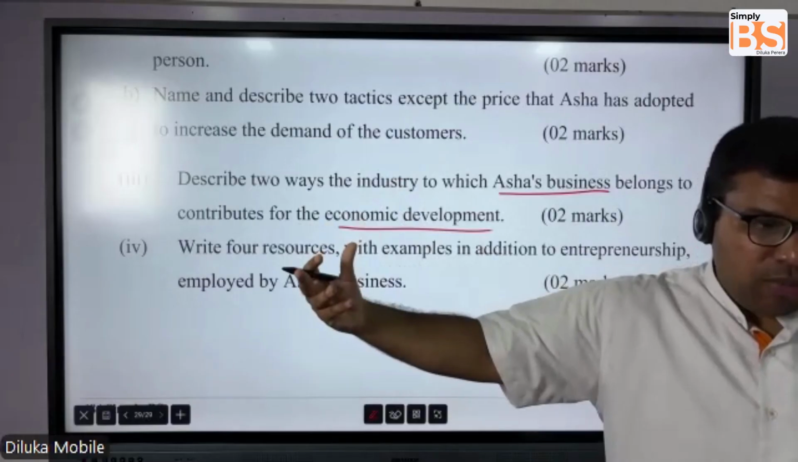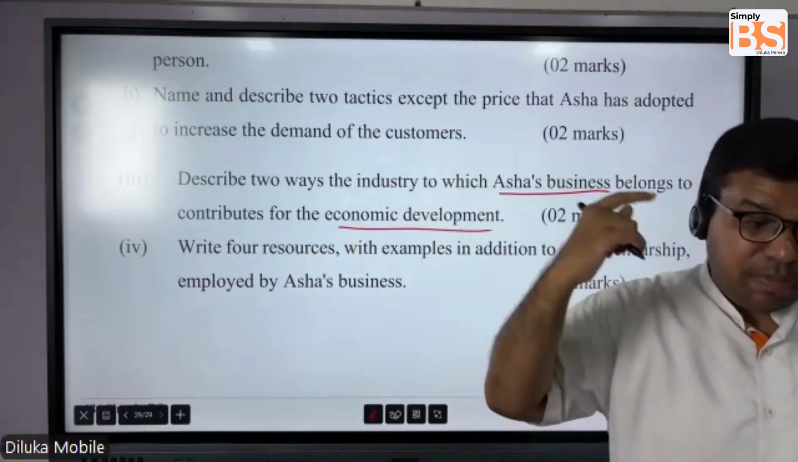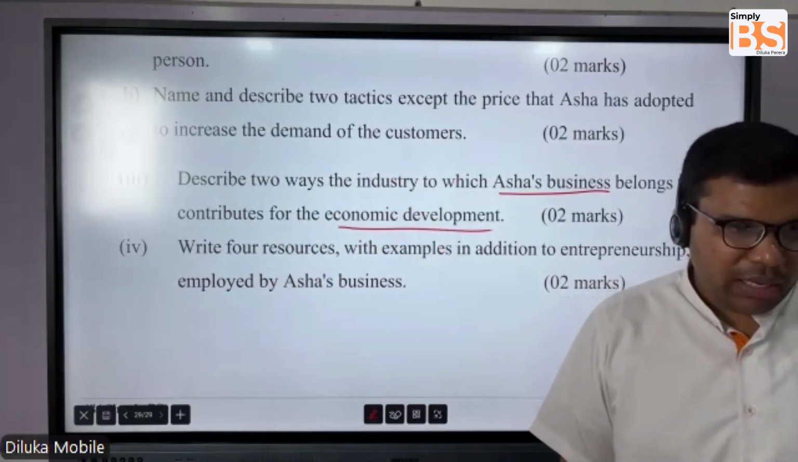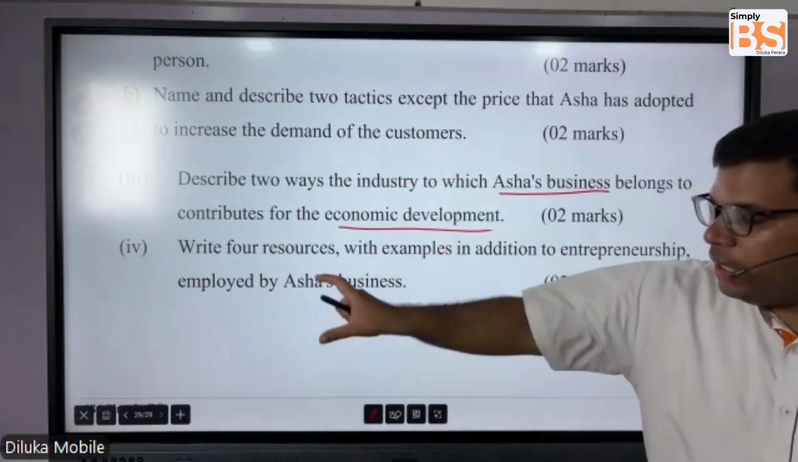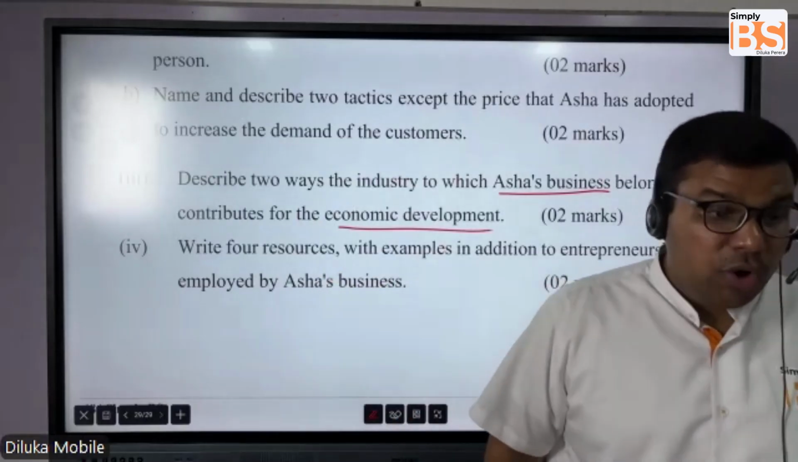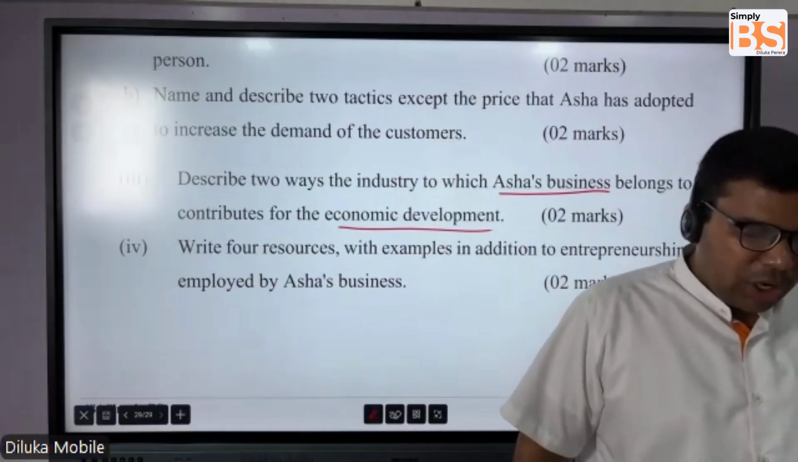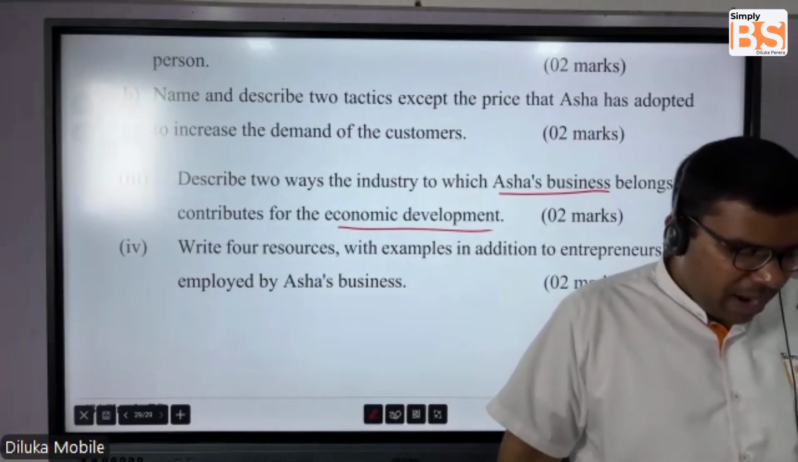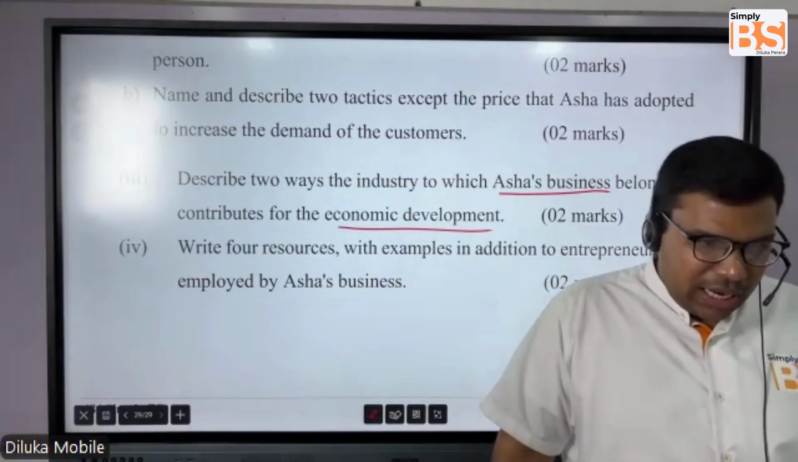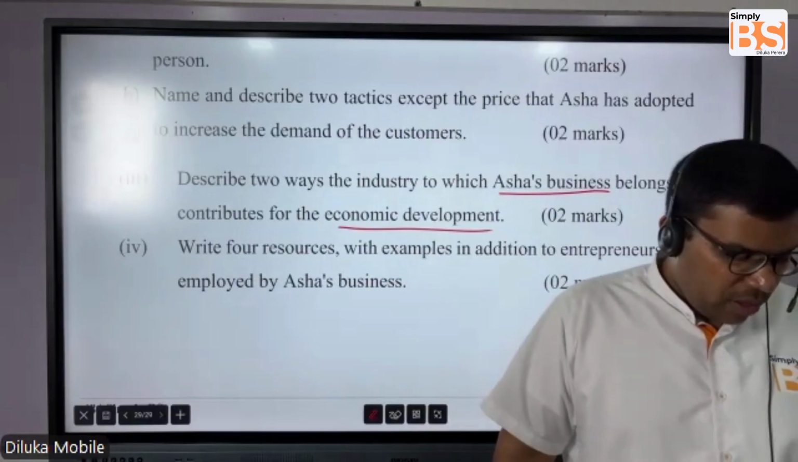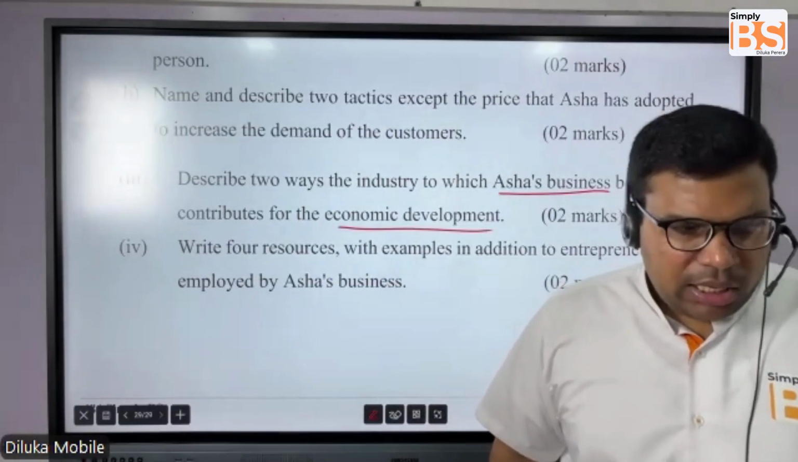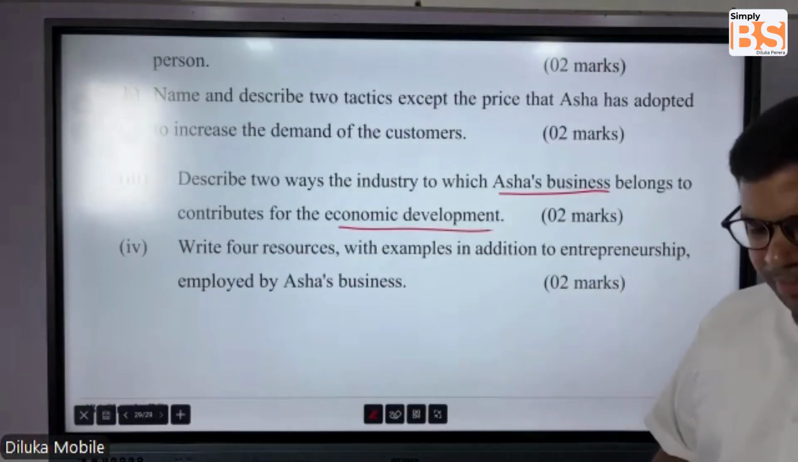From that, she's trying to make profits. From that profit, she is paying the government taxes. That will improve the economy. Through her service, she's contributing to the gross domestic product of the country. Because this is a service provided, that will generate some level of income for the country. So students, those two answers are enough.